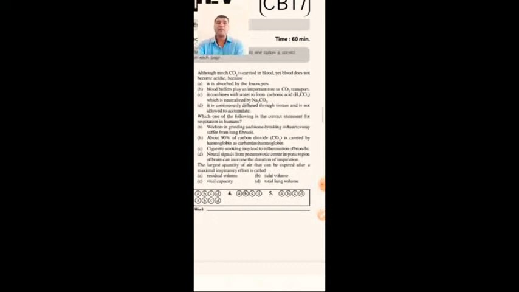So although much CO2 is carried in blood, yet blood does not become acidic because, from the given options, it is carried as carbonic acid, and the carbonic anhydrase enzyme is involved in it. It travels as a weaker acid, so blood does not become more acidic. Option C.